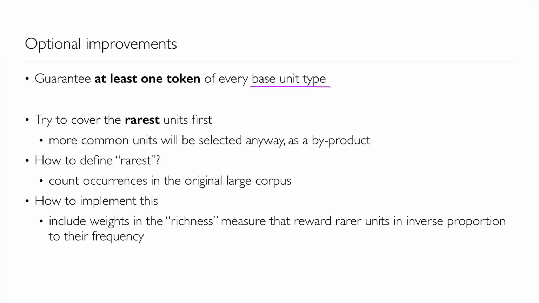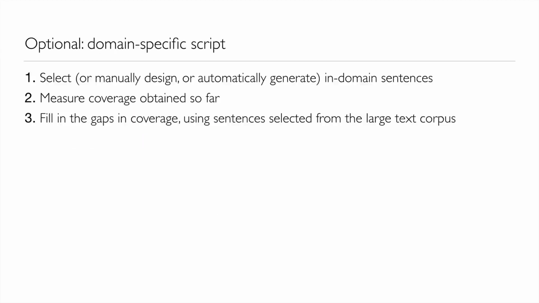If our base unit is diphone, then our first n sentences, our first few hundred sentences, will be designed just to get one of each diphone, and then after that we'll switch to looking for diphones in context. When we start looking for diphones in context, we might actually want to go looking for the hardest to find units first, the rare ones first. In other words, give sentences a higher score for containing low frequency diphones in context. And that's because we'll get the high frequency ones along for free anyway.